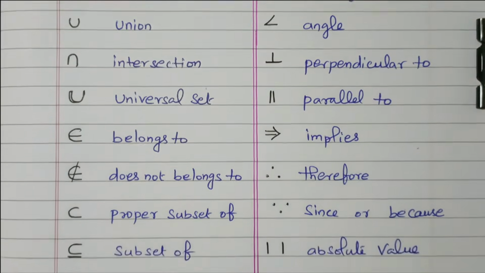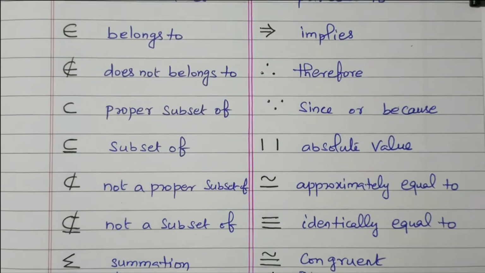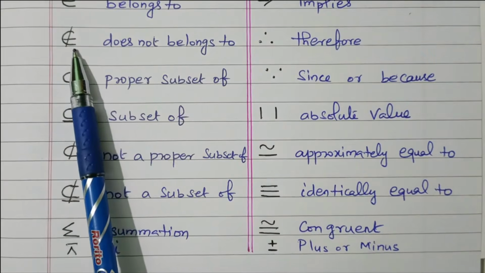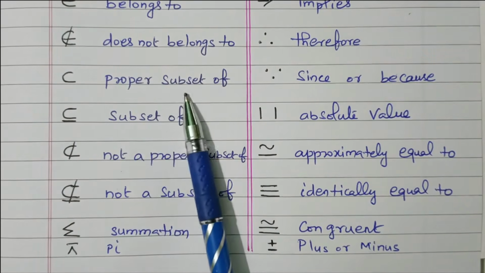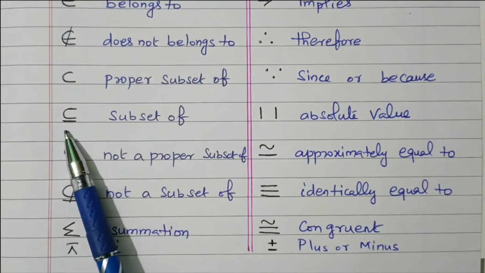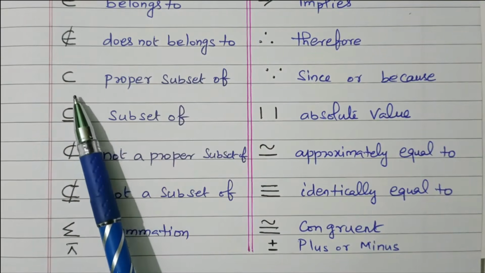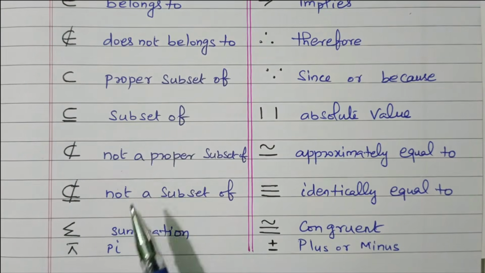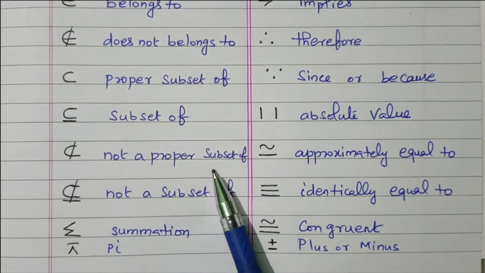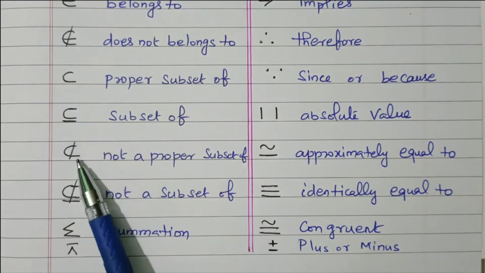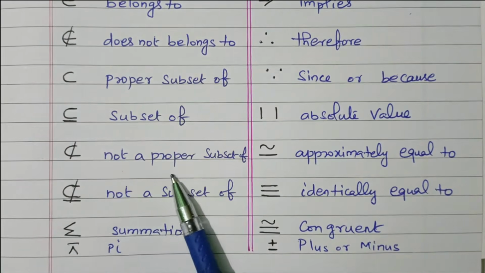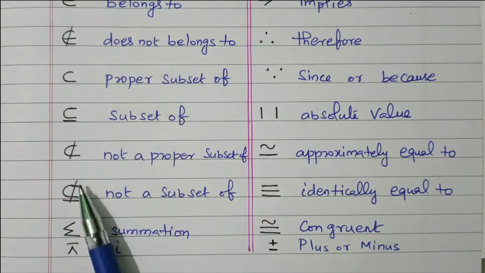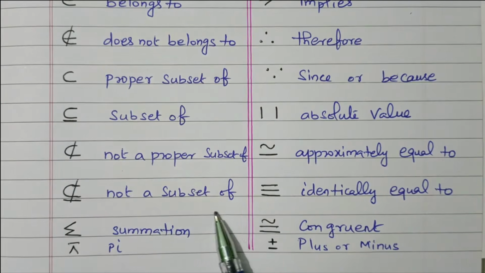Now we'll go for some more symbols available in mathematics. So this not belongs to, already we discussed. Proper subset. If you have one more line, it means subset of, right? This symbol refers to proper subset. The symbol with one line refers to the subset of. Then not a proper subset. This is a proper subset. One cross line means not a proper subset. Similarly, subset means this symbol. One cross mark there means not a subset of.